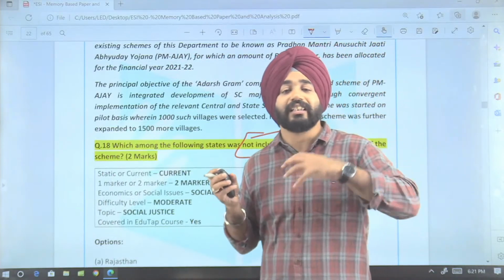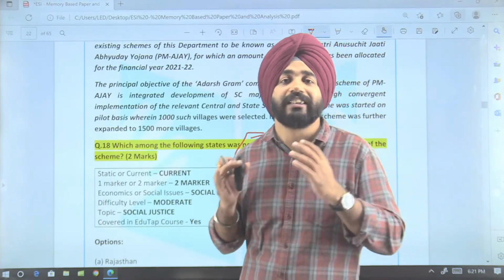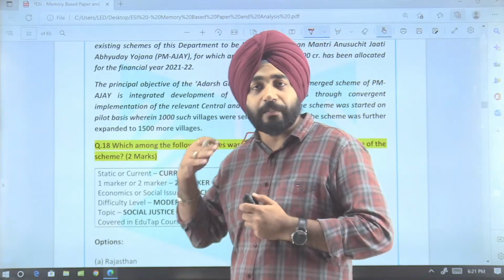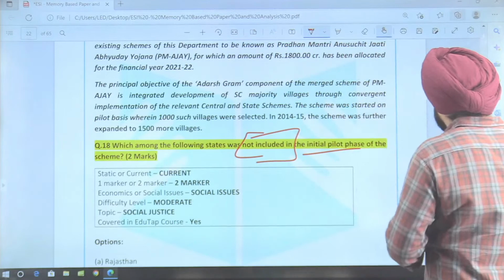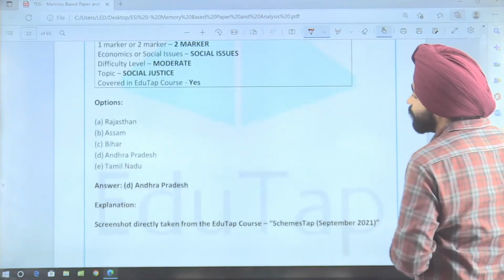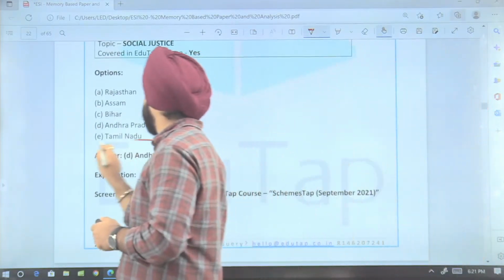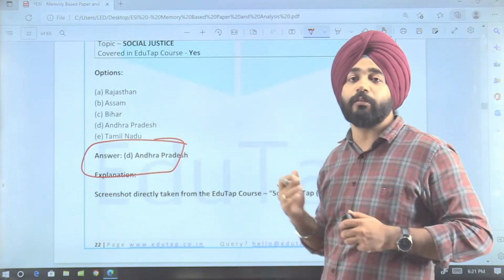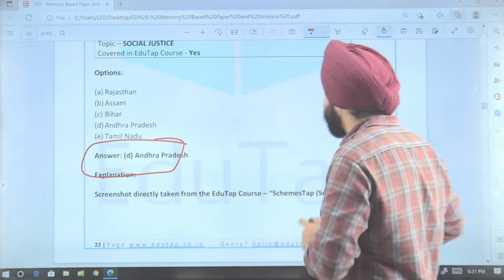So, guys, there was an article on the PIB which was basically telling us about the details of the PM Adarsh Gram Yojana that has been released way back. Okay? So, here the state which has not been included in the initial phase, Andhra Pradesh, was the state that was not included in the PM Adarsh Gram Yojana in the initial phase. That was the one thing here.